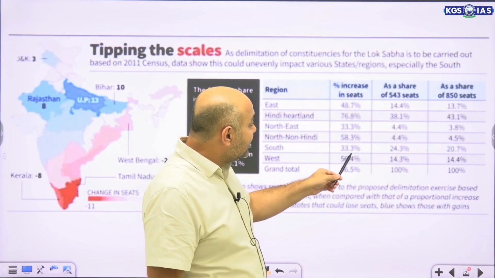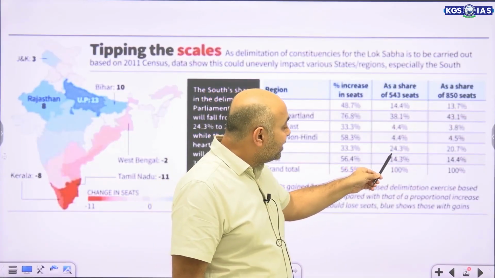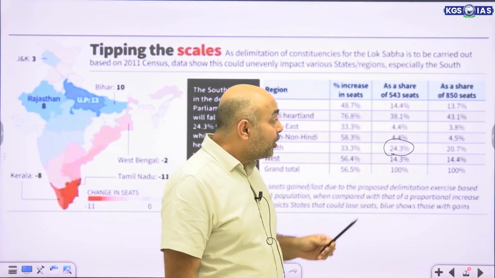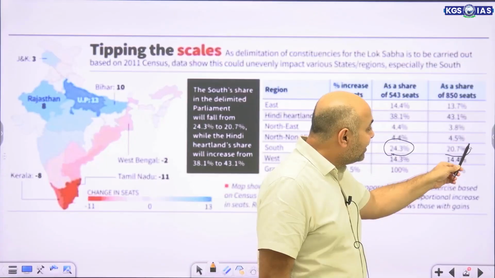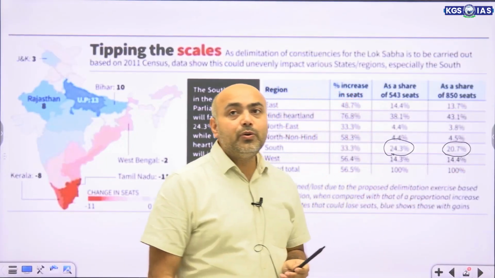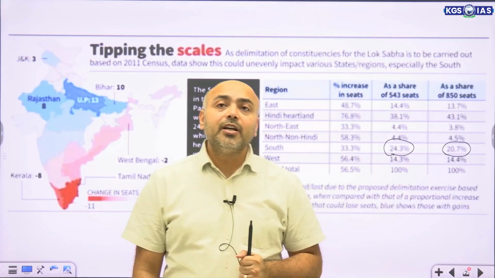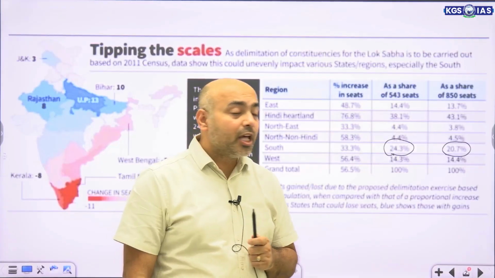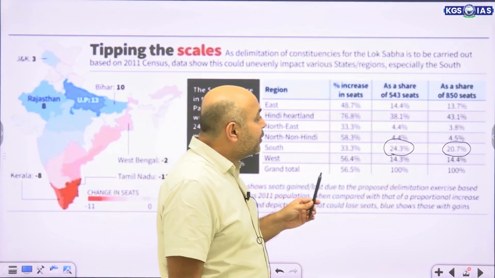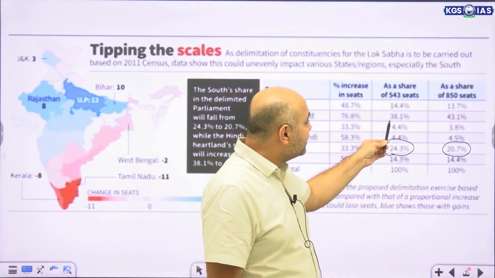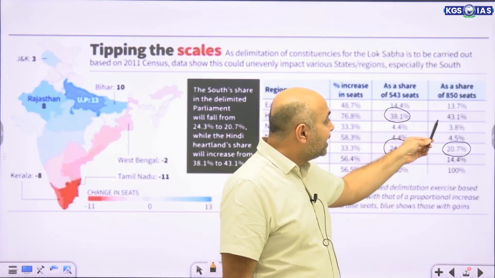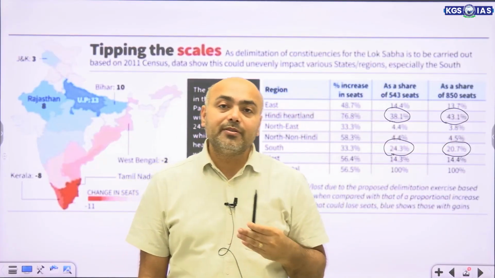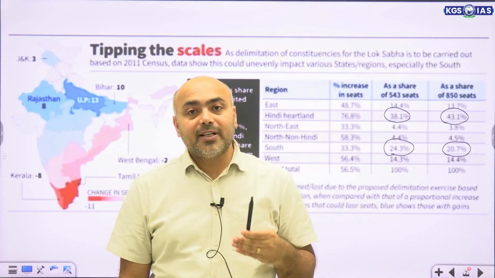As you can see here, the southern states currently have 24.3% representation, but very likely their representation is going to decrease by approximately 3.5 odd percent. Whereas if you look at the Hindi heartland states, there would be a considerable increase of approximately 5% in their representation.